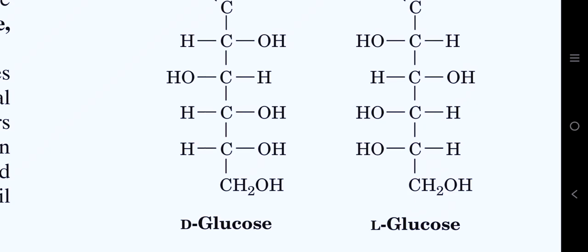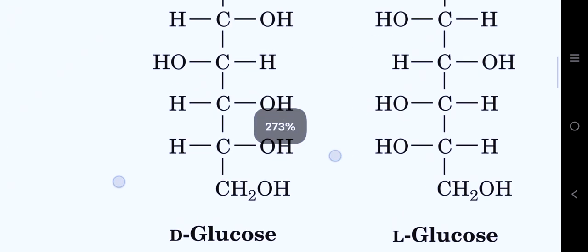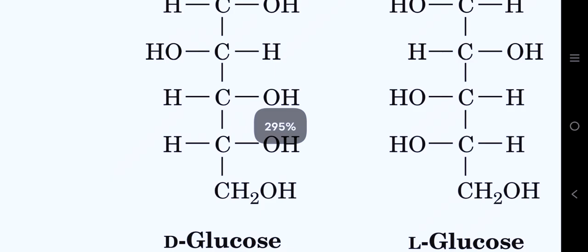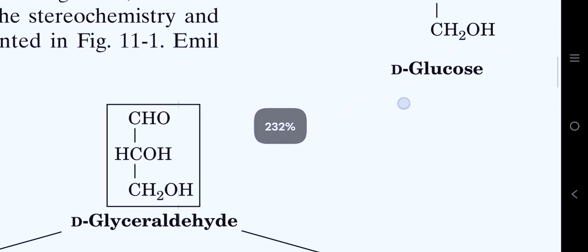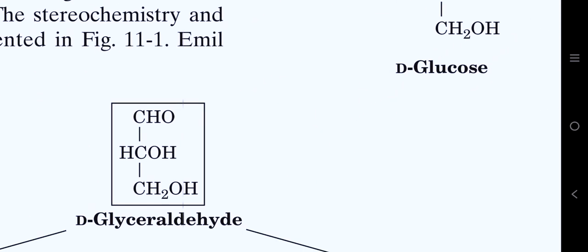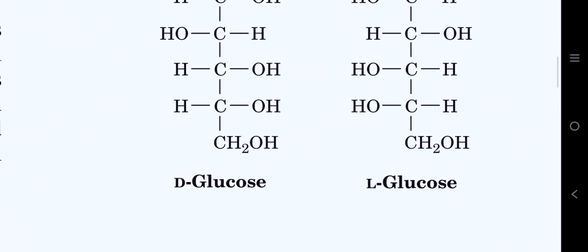The hydroxyl on this carbon is present on the right side, and this conformation is similar to the central carbon of D-glyceraldehyde. That is why we call it D-glucose.